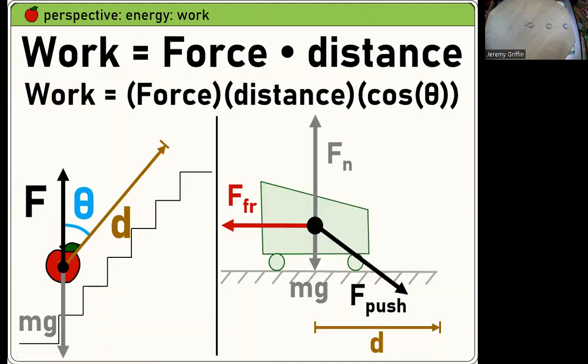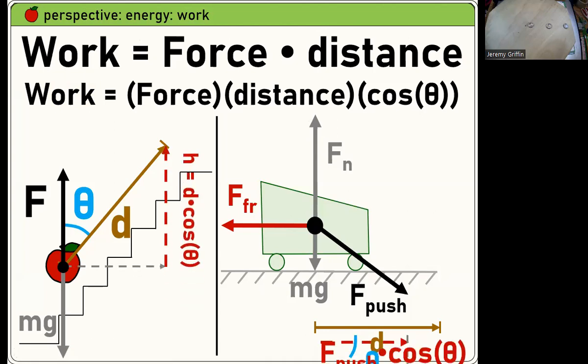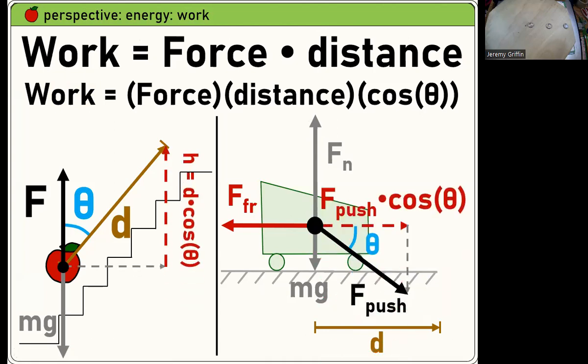Okay, work is force times distance. That's a dot product, which means you care about parallel components. So I've got a couple examples. Suppose you've got forces and distances that are not parallel to each other. Bam, bam. Now we've got some parallel components. I like to imagine this cosine being attached to either force or the distance.